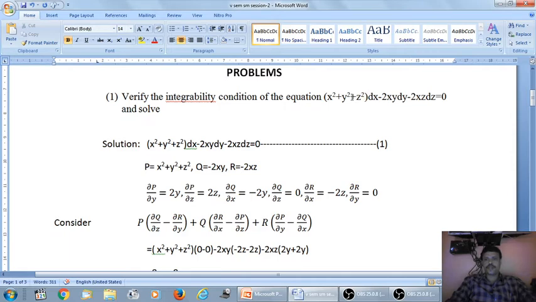Of these three, whichever term contains more than one term, please try to vanish that term. Here this first term contains more than one term, so try to vanish this term. This term becomes 0 only when dx is 0, and dx is 0 only when x is constant. So if x is constant, then only dx becomes 0, and therefore treat x as constant.